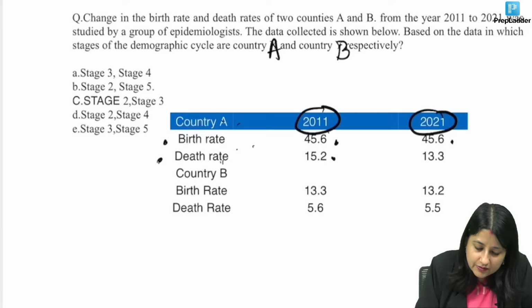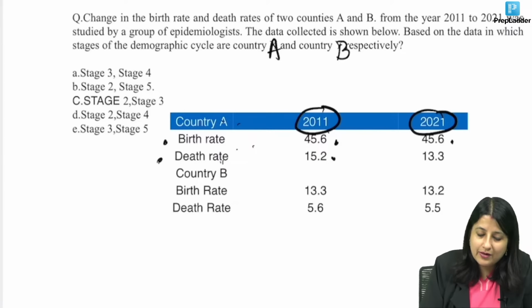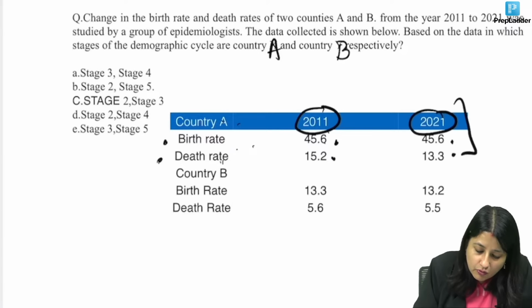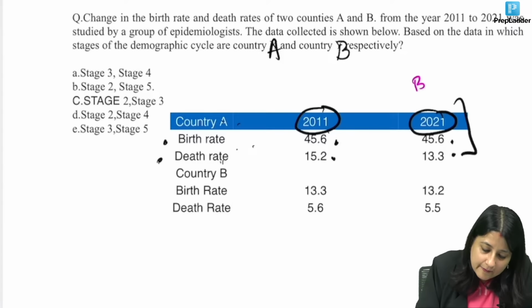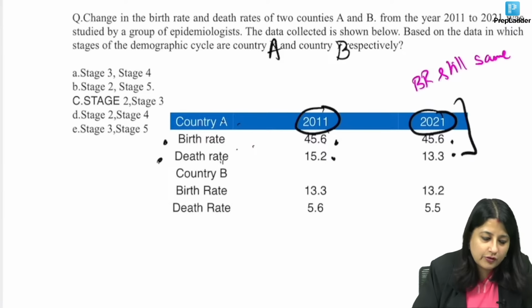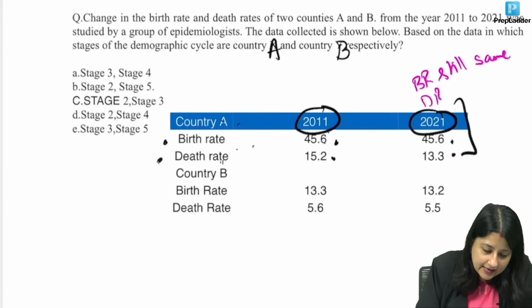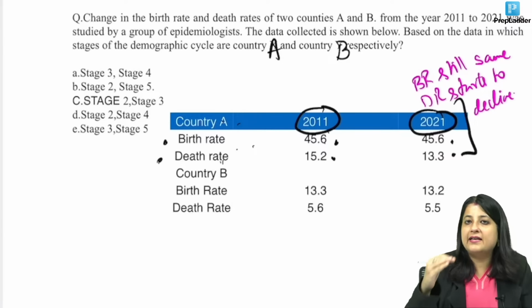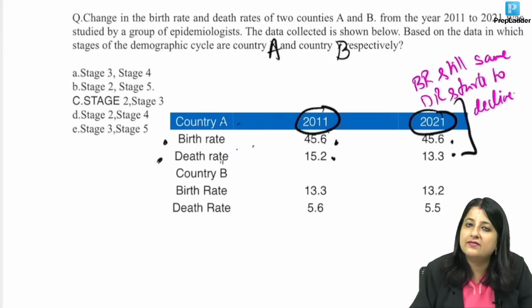Death rate, if you see, it is 15.2 in 2011, but it has started declining in 2021. It has become 13.3. So over here, what do we see? Birth rate still same. And what do we see over here? Death rate starts to decline. So which is that phase where birth rate is still the same and death rate starts to decline, guys?